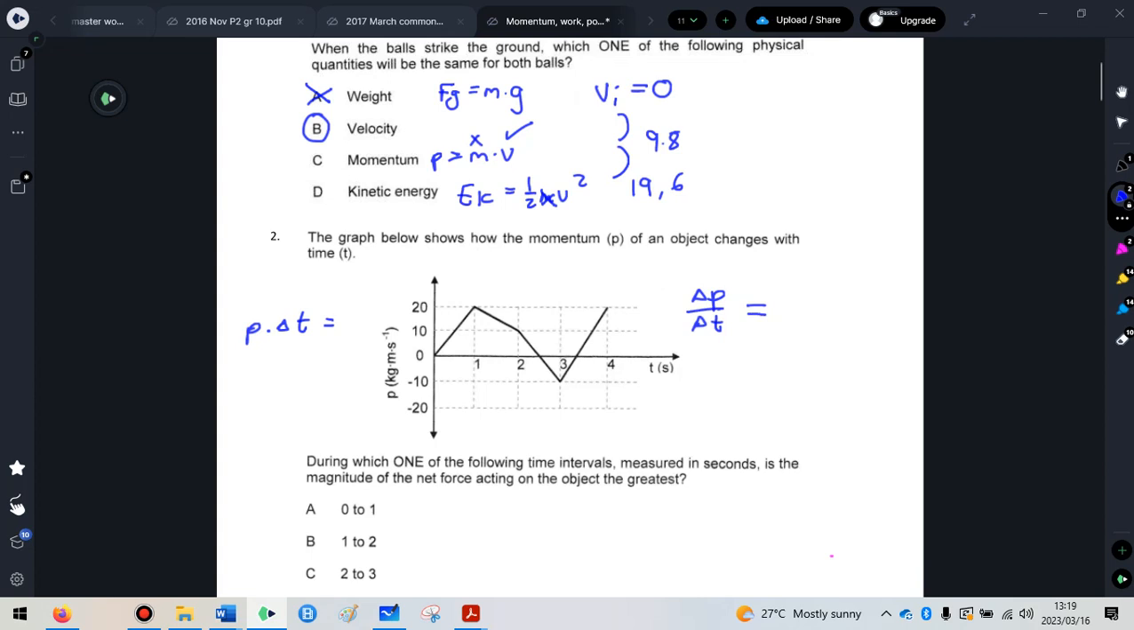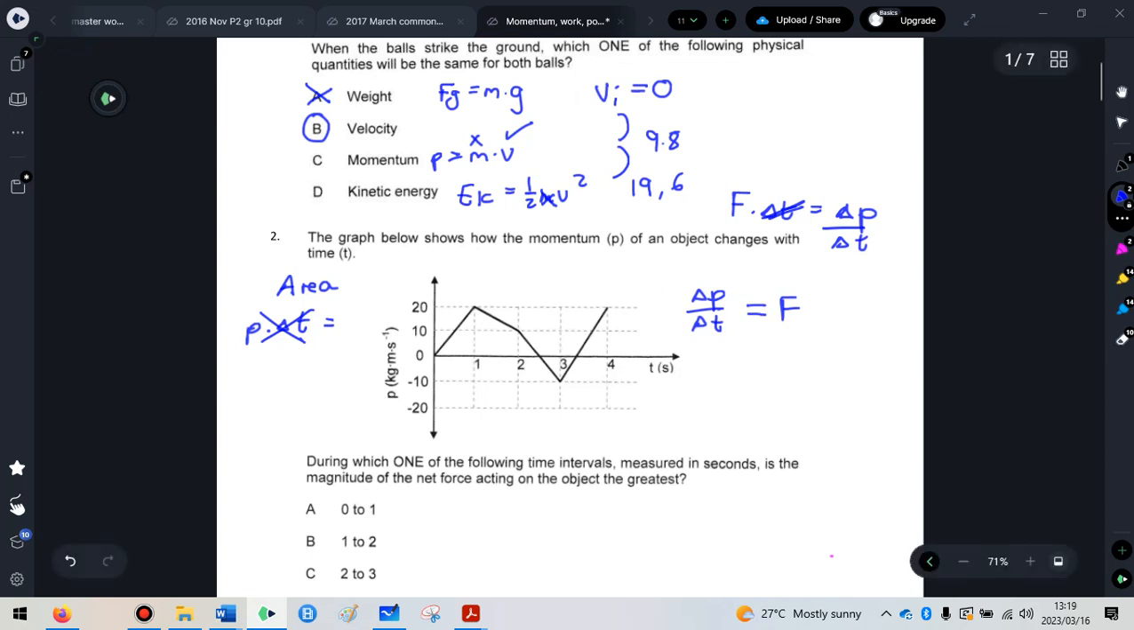So P times delta t, there's no formula that gives me anything useful, so I'm not going to consider the area under the graph. However, delta P over delta t, if you look at your impulse formula and manipulate it, I write delta P over delta t, that actually gives me my force. So the question, if they were nicer, would have just said the gradient of the graph represents the force, but it's up to us to figure that out.